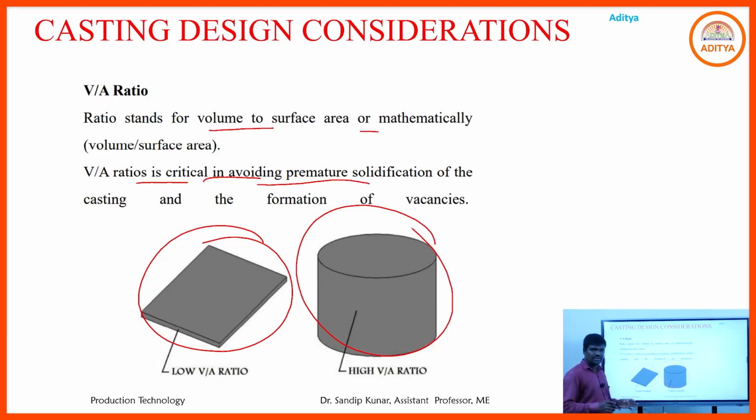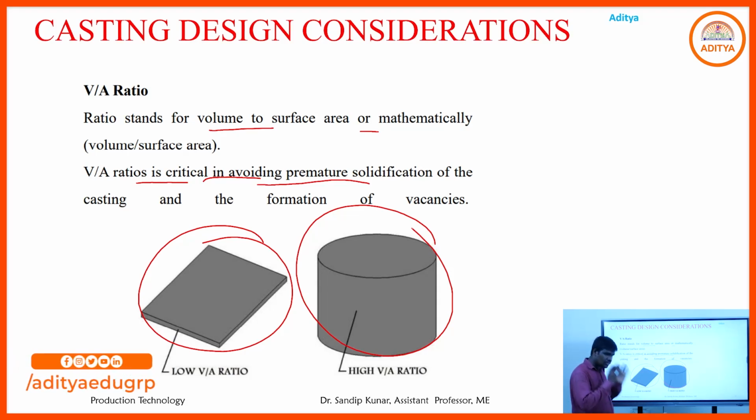In case of a low volume to area ratio, it will fill the positions easily. In case of a higher ratio, we have to be careful, as it may create some vacancies, meaning some portion may be unfilled.